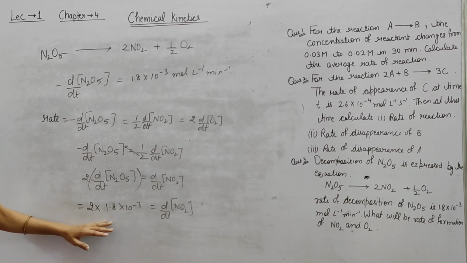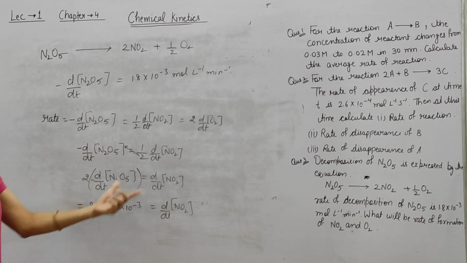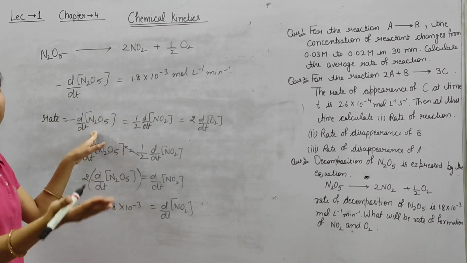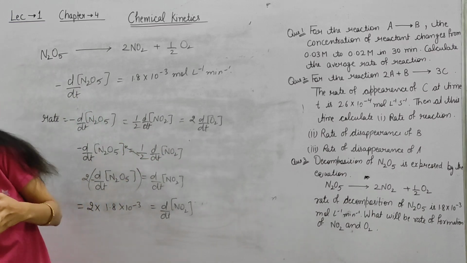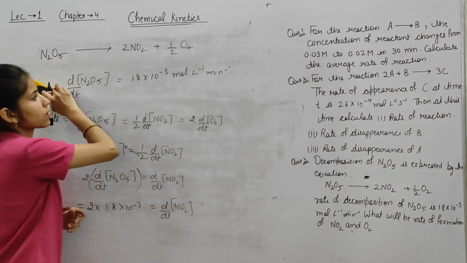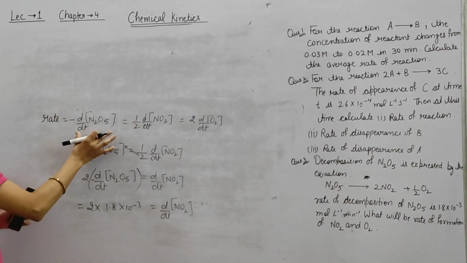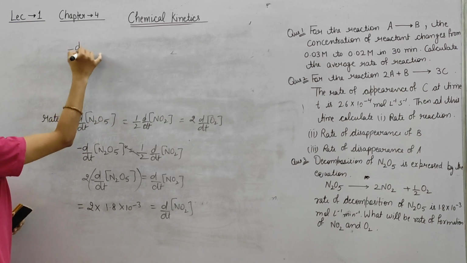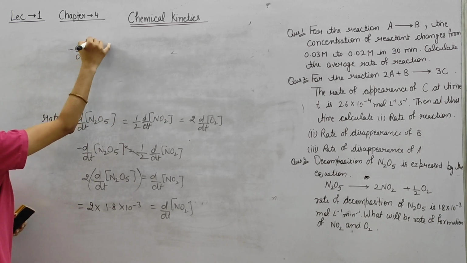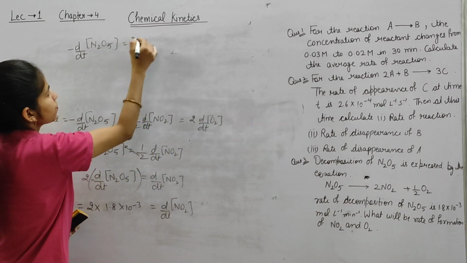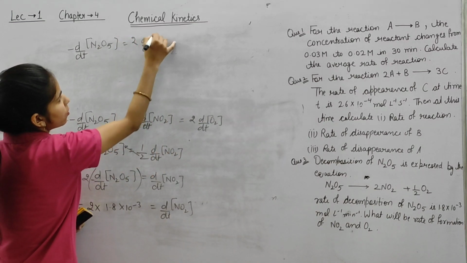Okay. Now we have to calculate for O2. Simply we have to take this and this. So we can simply calculate the rate of formation of O2. From this equation, minus d by dt of N2O5 is equal to 2 d by dt of O2.